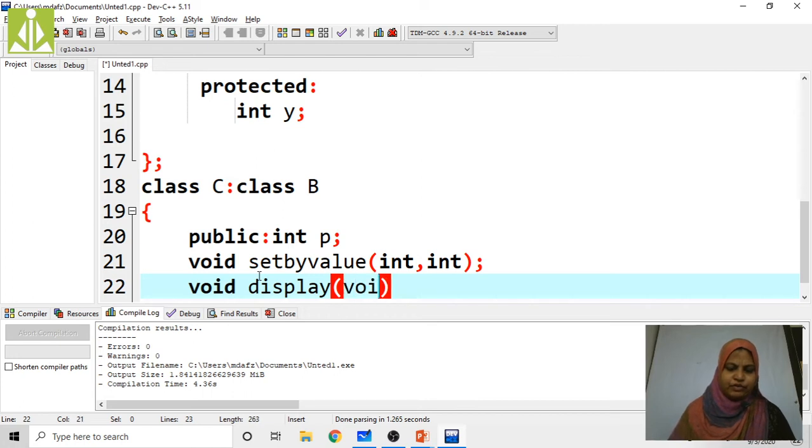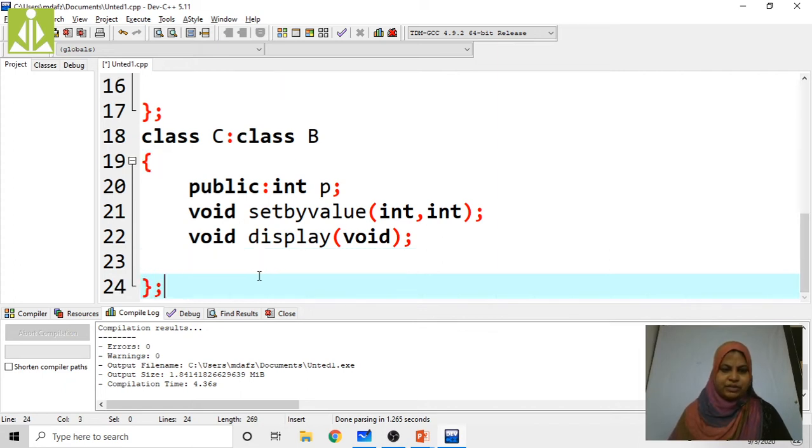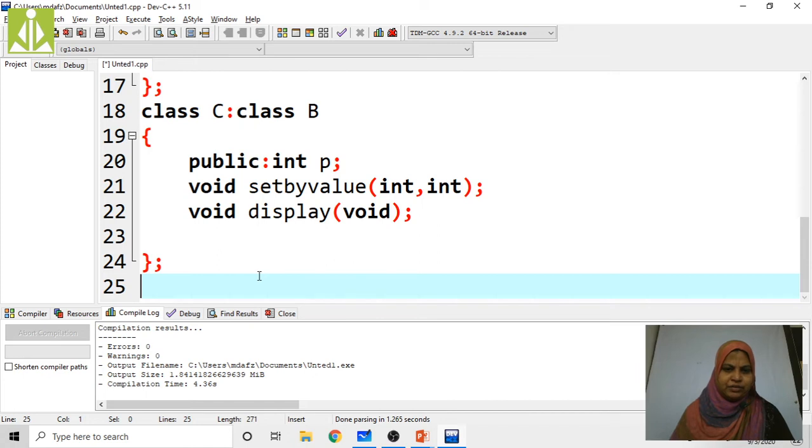I'm not going to return any value here, that's the reason I'm going to put void. The class definition is completed, so put the semicolon.